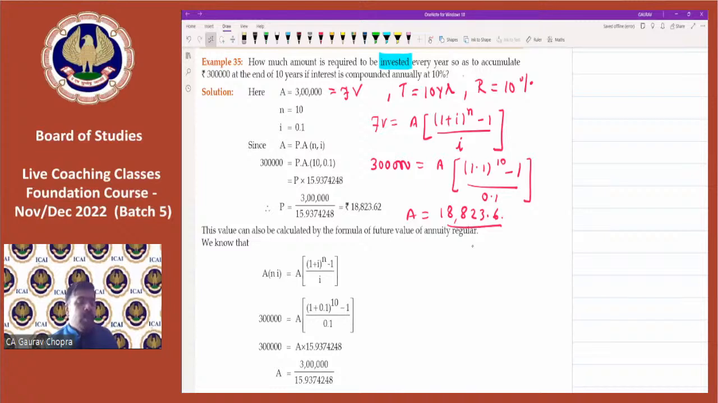Parinita is asking, how do we differentiate between the present value and future value? It is clearly visible in the question. You just have to read more questions, more variety, and you will get to know. Like in this question, it was given, we want to receive 3 lakh at the end of 10 years. So we will receive this 3 lakh in future. So this is future value. And whenever it is a loan, it is the present value.